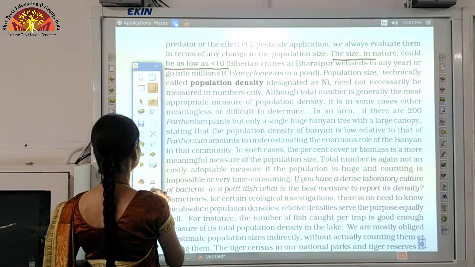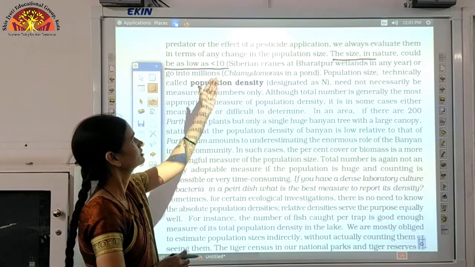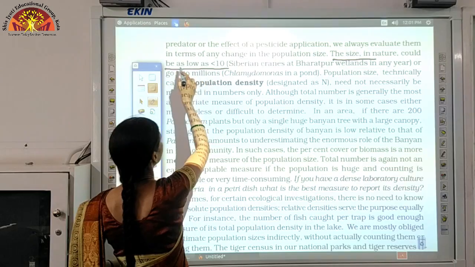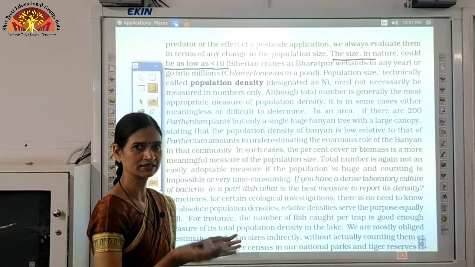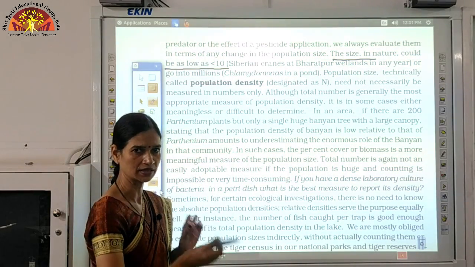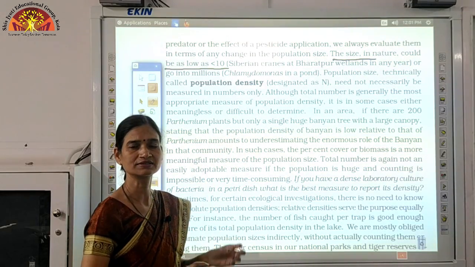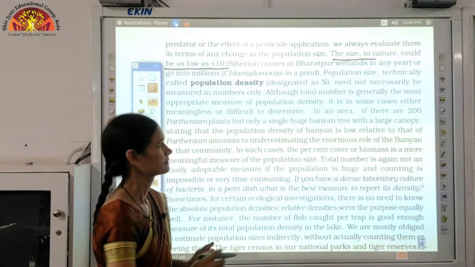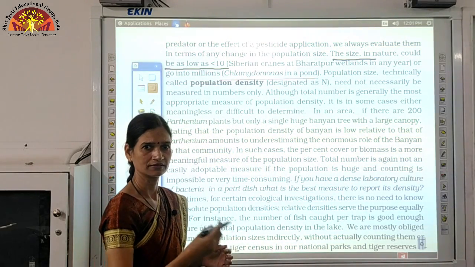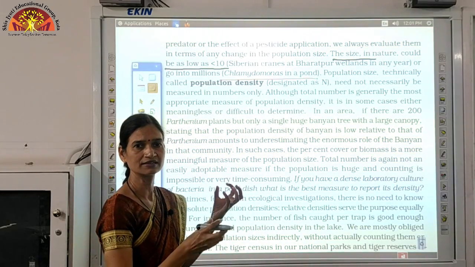Suppose कोई population है, जैसे we are talking about the Siberian cranes which come from the North Pole to Bharatpur wetlands. So we can see that it is as low as, or less than, 10. So we can count this size of the population in number. We will count it and we will tell that this is the size of the population. But if we talk about some microorganisms, we cannot count them. Suppose Chlamydomonas in a pond, ठीक है, if we count it तो वो millions में जाएगा, so we cannot count them, we will consider its biomass.